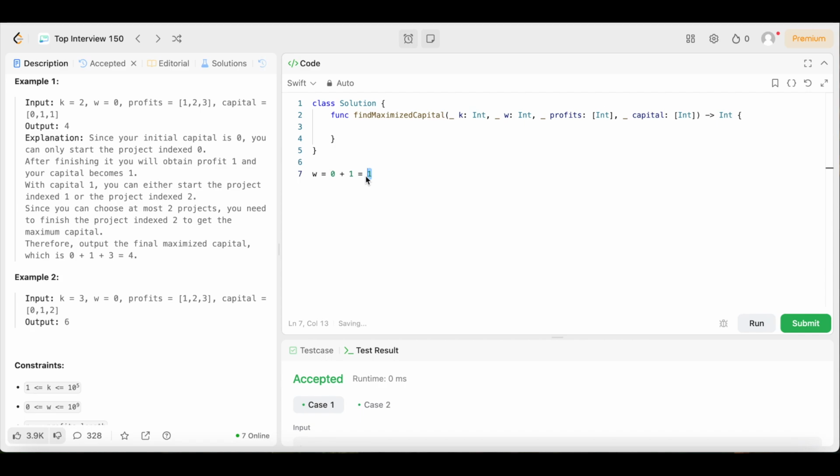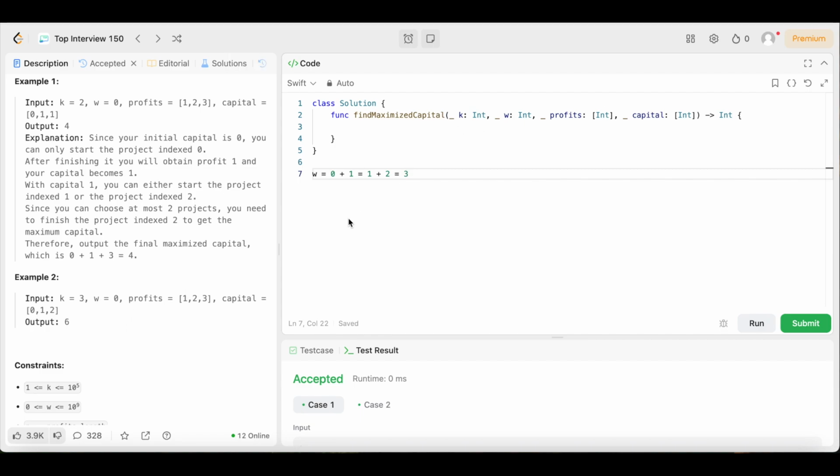Now that w equals 1, we can do this project. At first we couldn't do this project because we didn't have enough capital, because it was only $0. So we did a project, got some profit from that project, and now we have 1 capital that we can use to do this project. Boom. So we do project at index 1. That corresponds to this amount of profit. So we get 2 profit this time from doing project at index 1. So we can go plus 2, and that'll give us 3, right? So now we are at 3 profits, right?